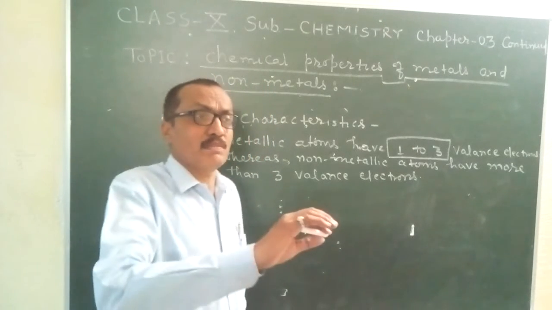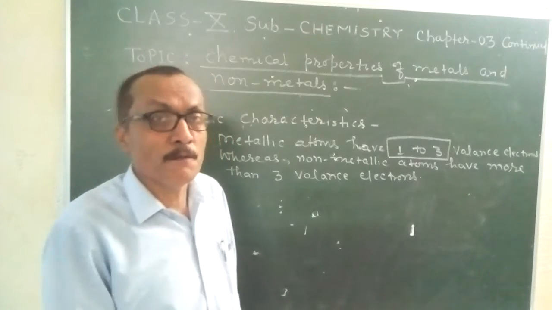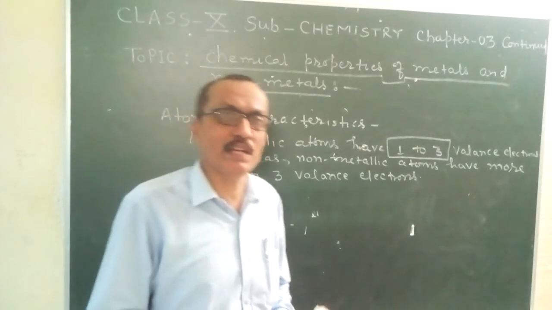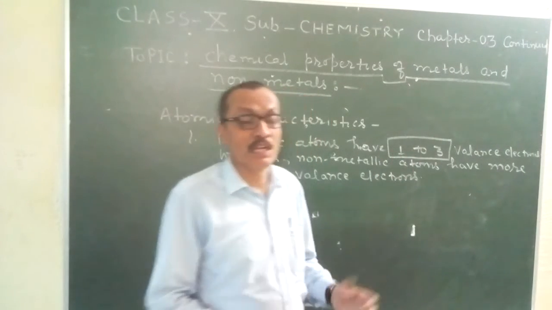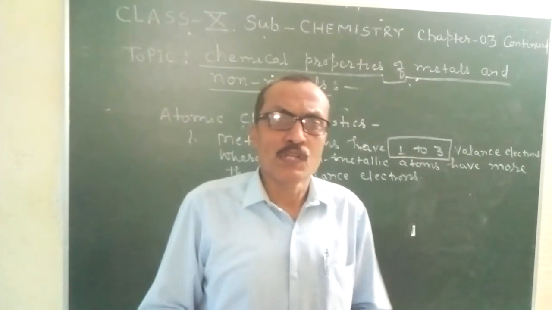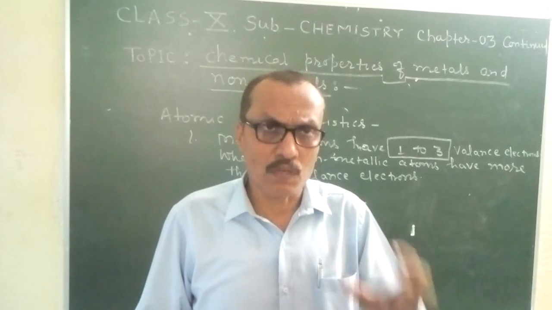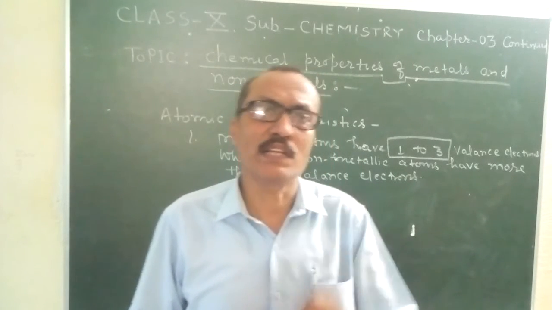So outermost orbit electrons are said to be valence electrons. In the case of metallic atoms, these numbers are from 1 to 3. For example, sodium is a metal because in the outermost orbit of a sodium atom there is 1 electron.